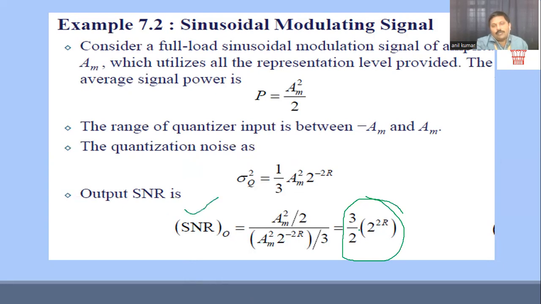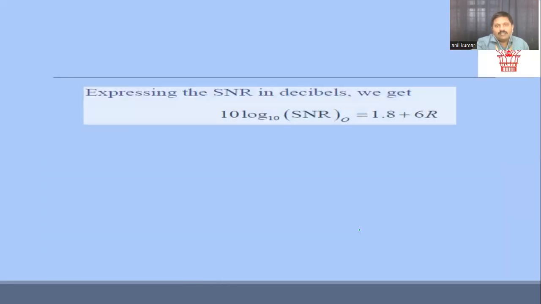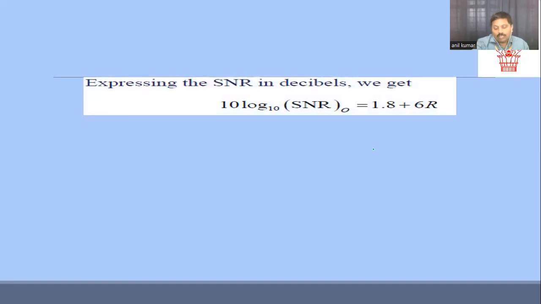And if we wish to express that SNR in terms of dB, as per the basic definition, we take 10 log of the SNR at the output condition.